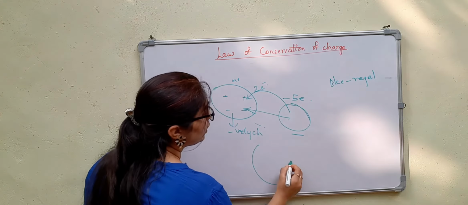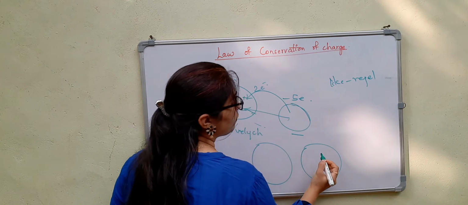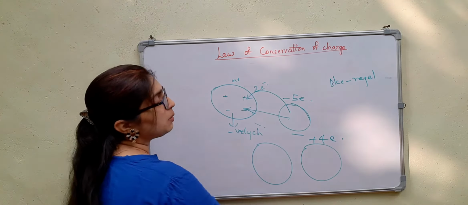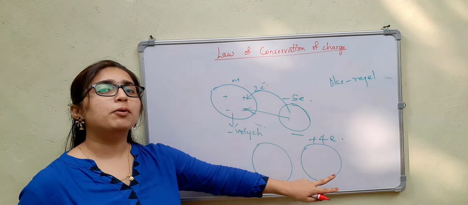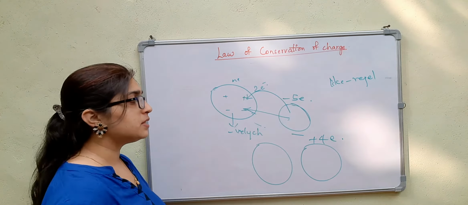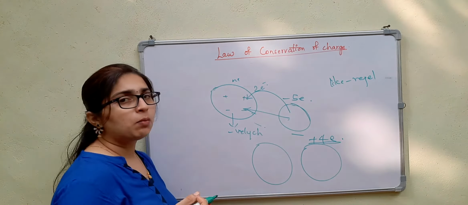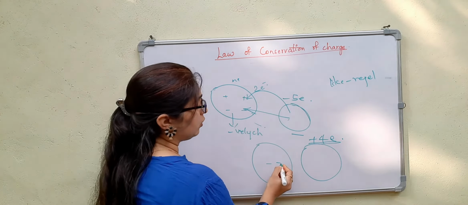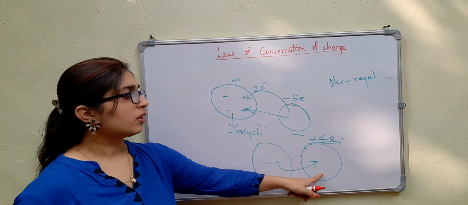But if I consider a neutral object and an object which has more positive charges, let me consider plus 4e, that means it has positive charges. When it is brought near the neutral object, since the positive charges are more, it will attract the electrons from the neutral object. So the electrons here will move to the second object.